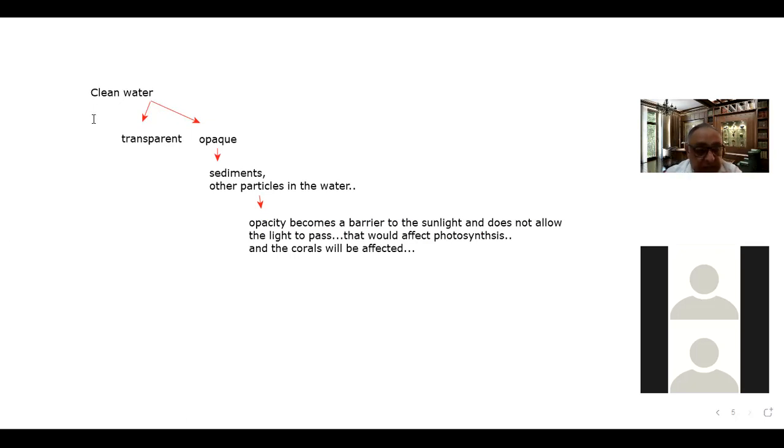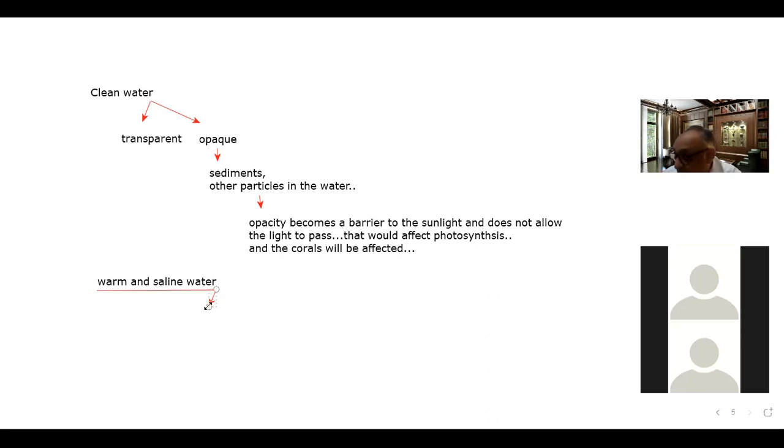So the next thing is that corals require warm and saline water, right? Warm water we have already discussed, because corals require water between 23 and 29 degrees Celsius. But there are some corals which can tolerate water temperature even up to 40 degrees, but they are definitely not the reef building corals, right? So warm and saline water is required.